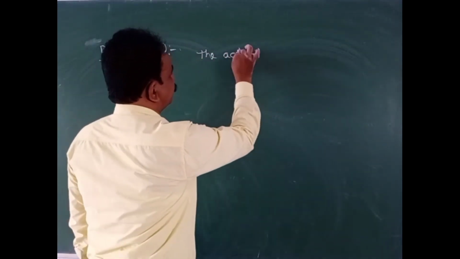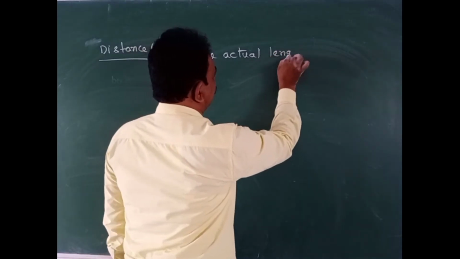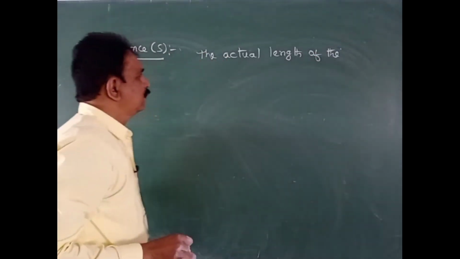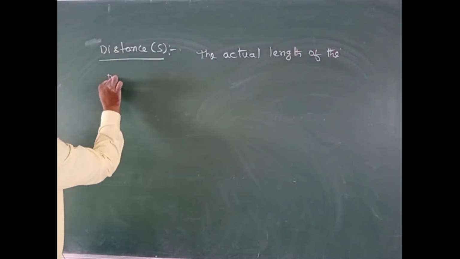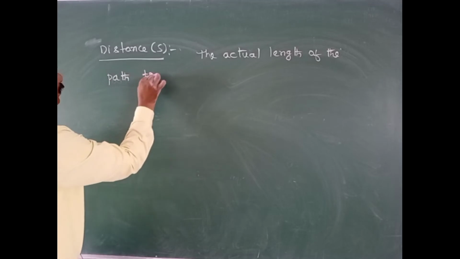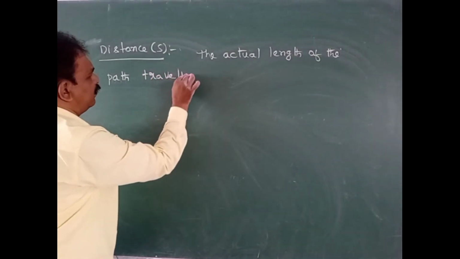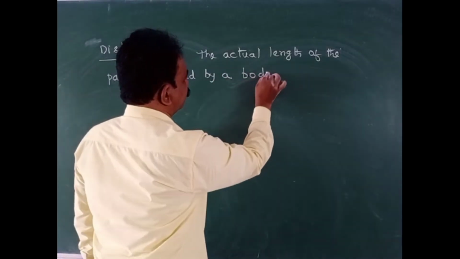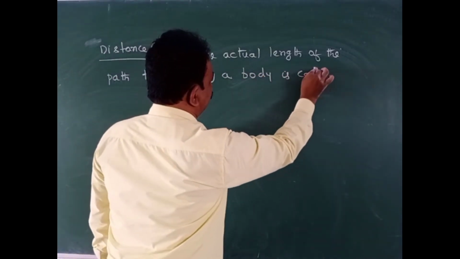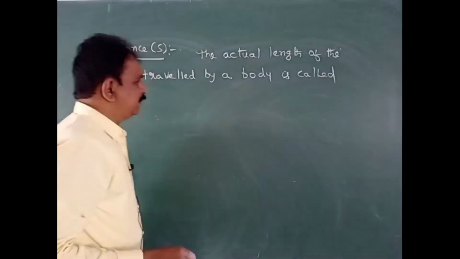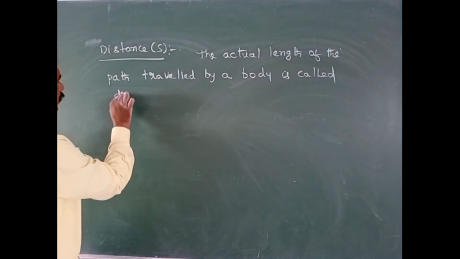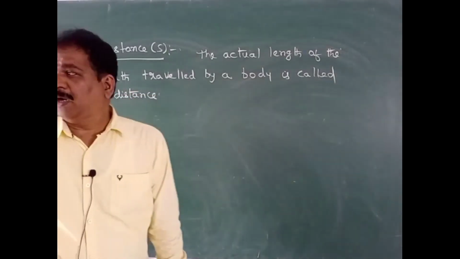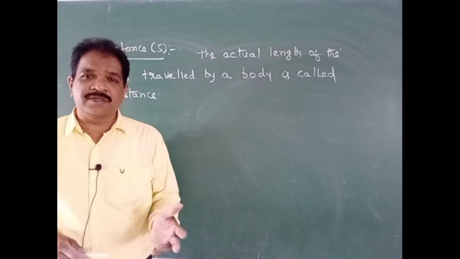The actual length of the path travelled by a body is called distance. Actual length of the path travelled by the body is called distance.